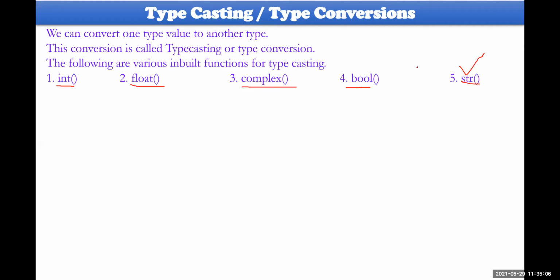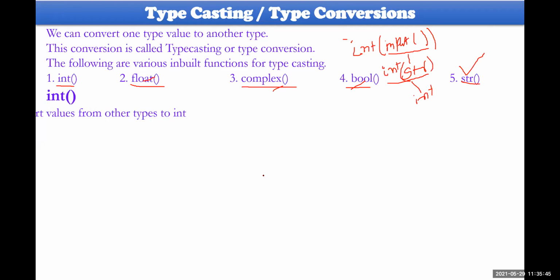Yesterday we did some examples in which we took something like this: integer of input of, okay, prompt message. I don't want to write prompt message here. Whatever input you have taken here is a string, and the string will be typecast with integer, so that the final value is converted into integer. Similarly float, similarly complex, similarly bool also, in the same fashion.